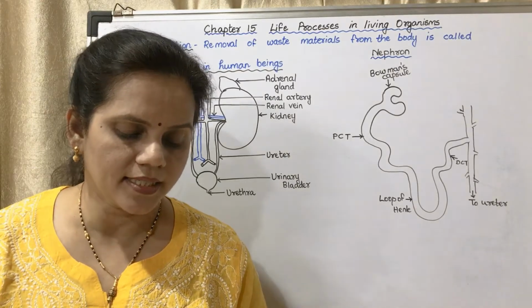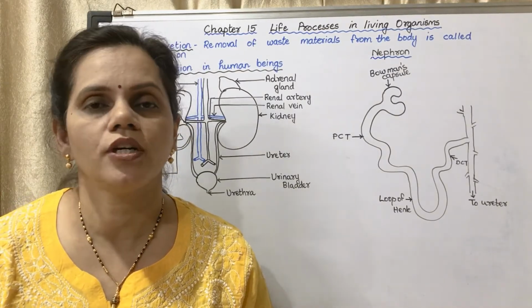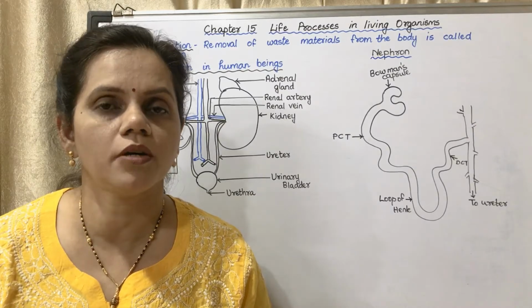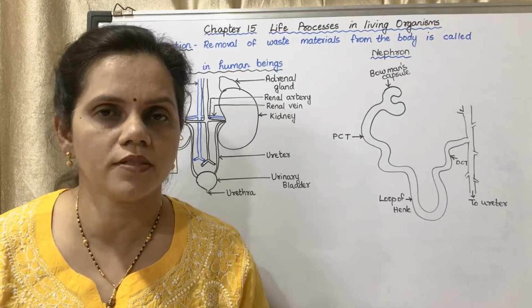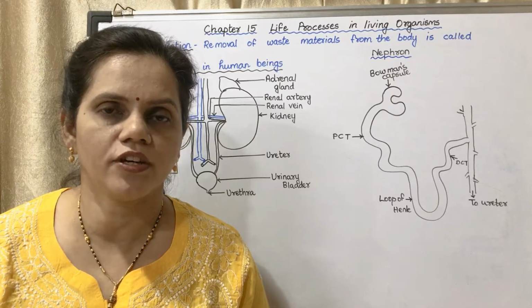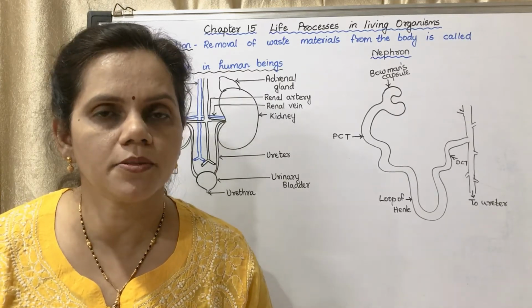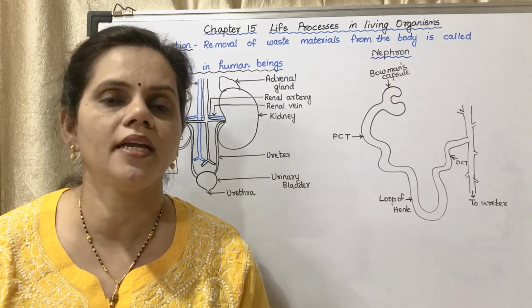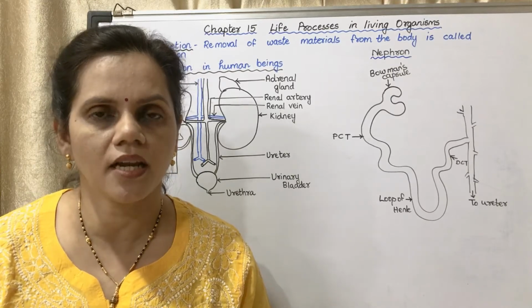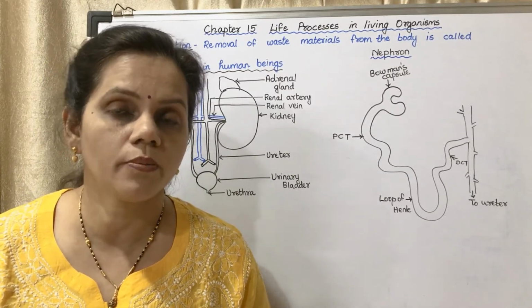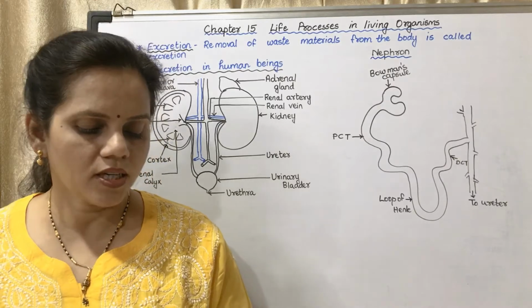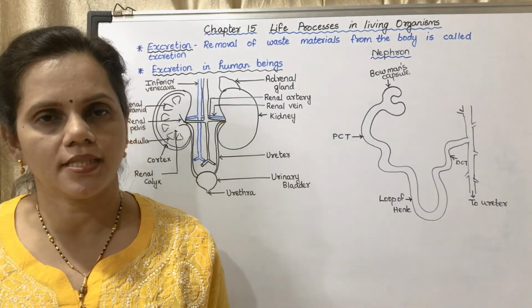Next, lactic acid, urea and salts: skin helps in removal of urea in the form of sweat. It helps in removal of some salts which are not needed for the body. And kidney helps in removal of urea, that is the main nitrogenous waste material which is formed in the body. How does the process of excretion take place in humans?